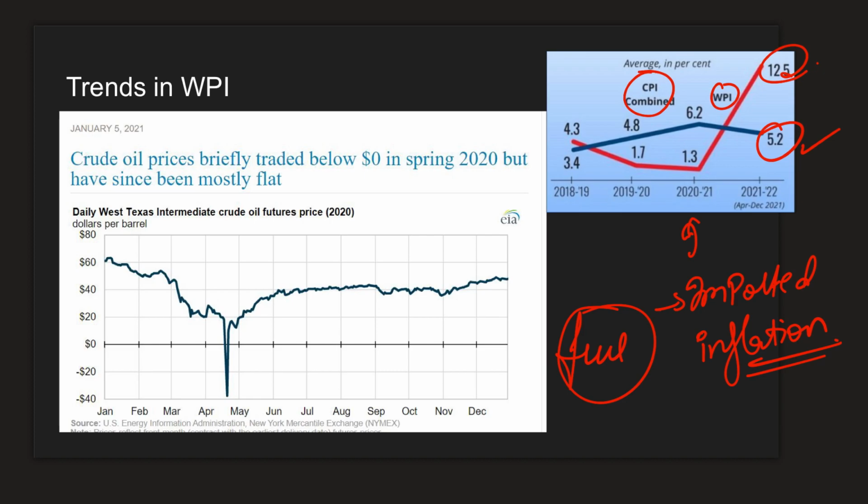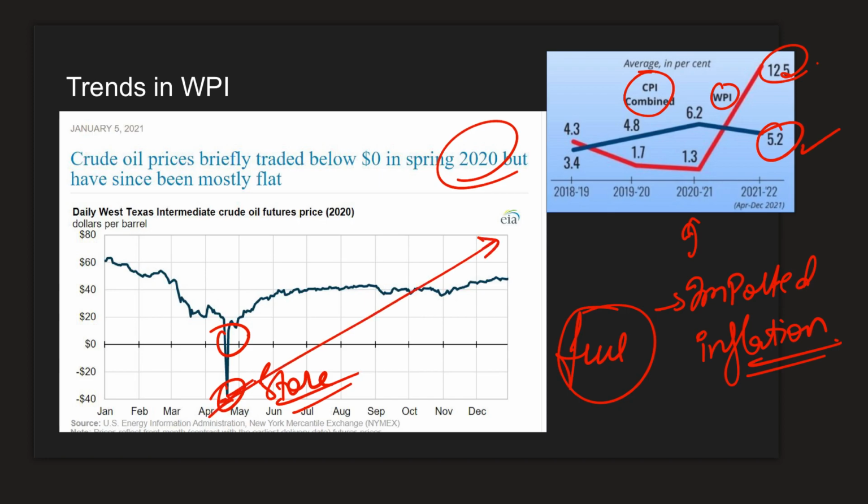Now, why did it rise so much? For this, the answer is that at one point in 2020, the prices went below zero. That is, people were actually paying money to store fuel instead of selling it. The demand was so low because of lockdown that the prices fell below zero. So when you buy something from this level, obviously the price rise as a percentage will be much higher. That is why it is so high. And this is not under our control. That is why it is called imported inflation.